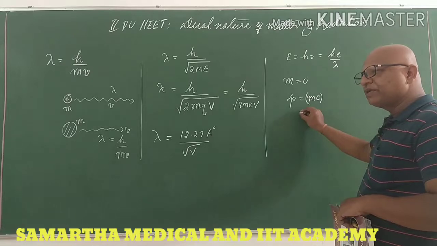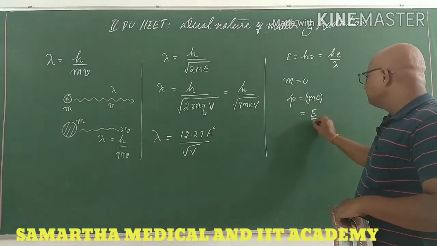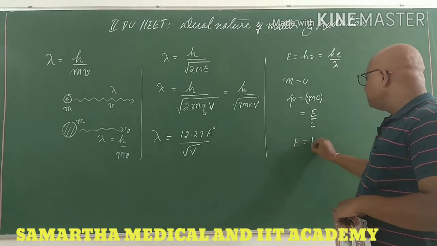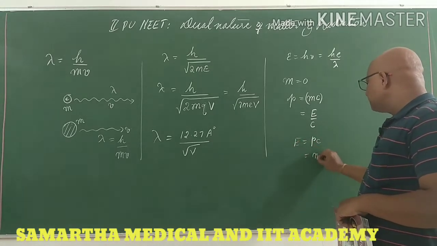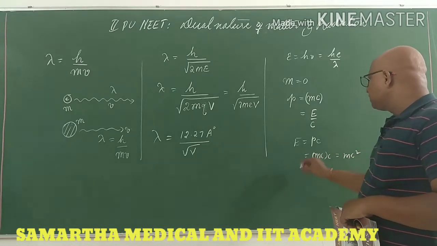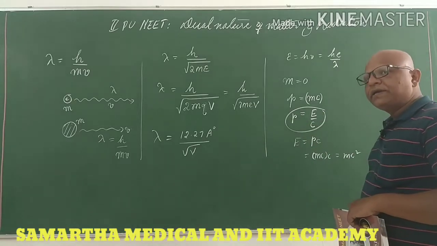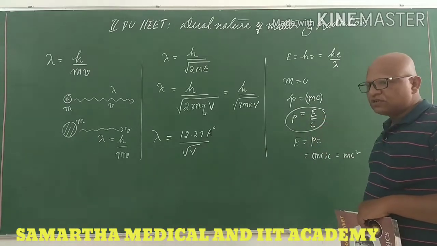For theoretical reference we might calculate it as mc, but we write it as E by c, because energy is equal to pc. What is p? p is mc, and E is mc squared. So according to this formula, the momentum of the photon must be taken as the energy carried by the photon divided by the velocity of light.